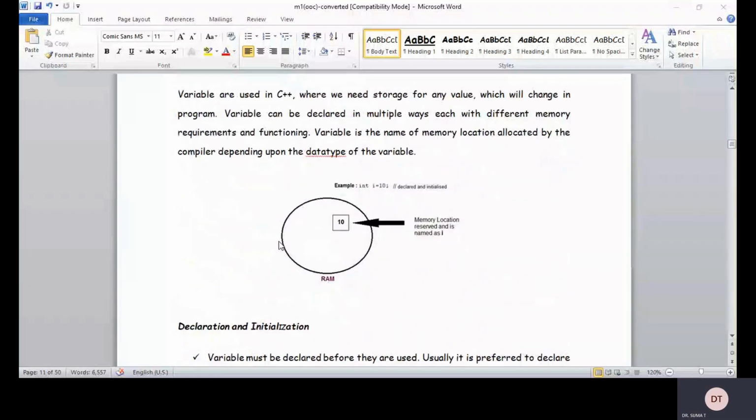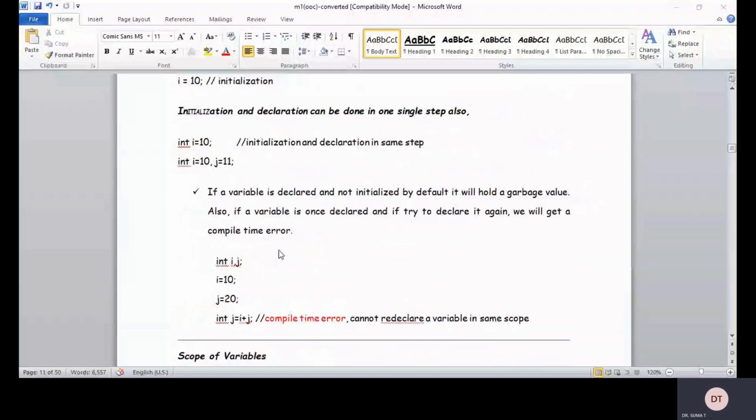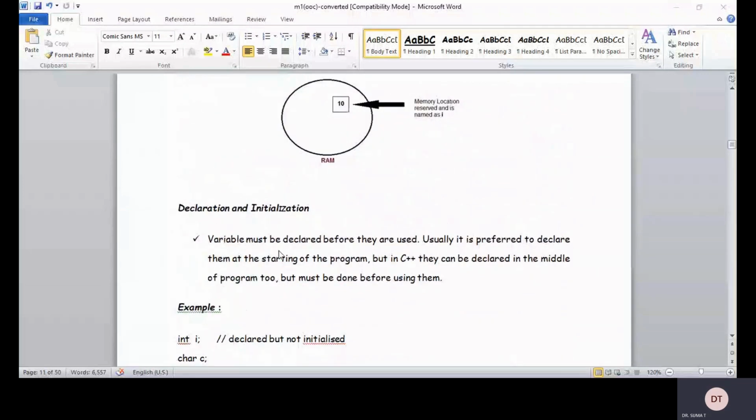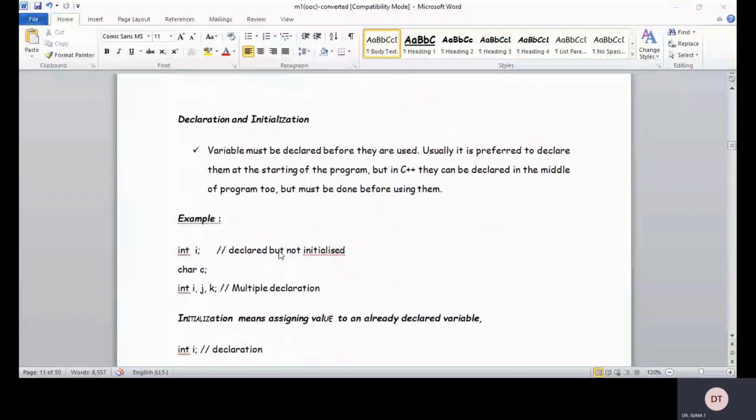Variables are used in C++ where we need storage for any value which will change in the program. So you know the rules for naming a variable, right? Whenever we want to declare a variable, we have already studied what rules we have to follow in C language. The same rules we can use in variable declaration also. The only difference is that it allows 32 characters to declare a variable. Even ANSI also allows the user to declare 32 characters only.